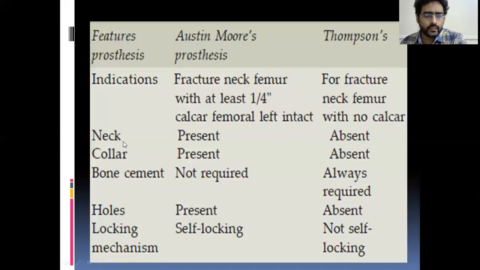These are the major differences between Austin Moore and Thompson. Here, see the neck. If the neck is present, you use the Austin Moore prosthesis in fracture neck of femur. If the neck is absent, that is the calcar is absent, you use the Thompson prosthesis.